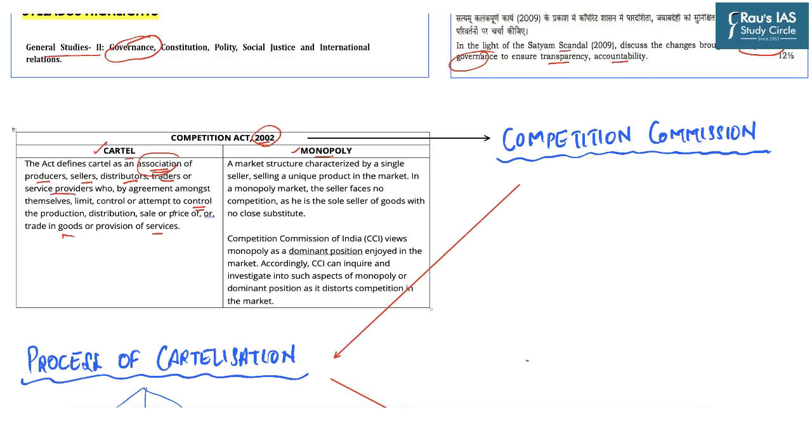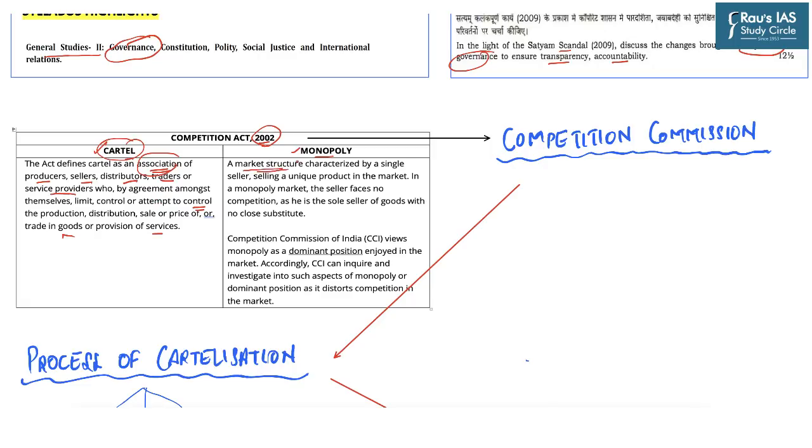So in simple language, a cartel is an agreement which can be formal, informal, written, verbal or any other type. It is the agreement between some people in supply chains, and they decide to manipulate the free flow of those goods and services, which in turn will directly hamper the prices of those goods and services.